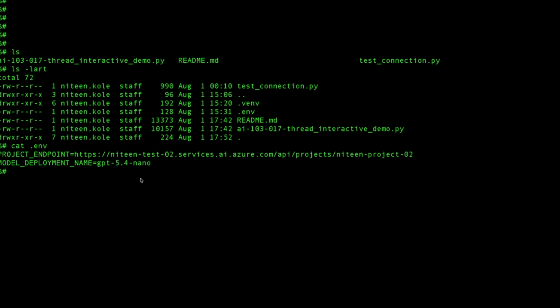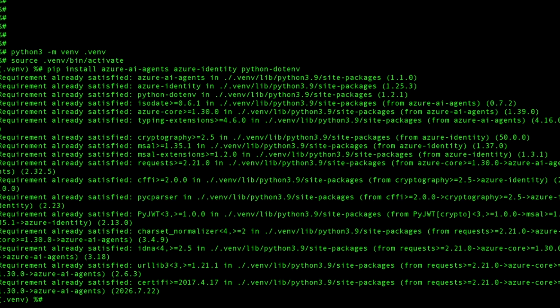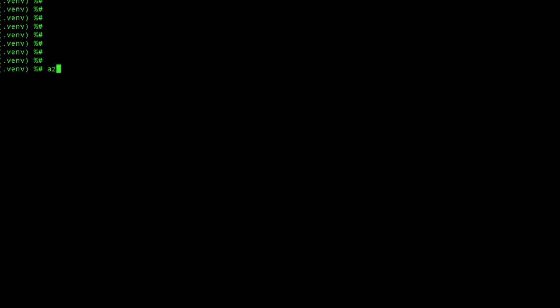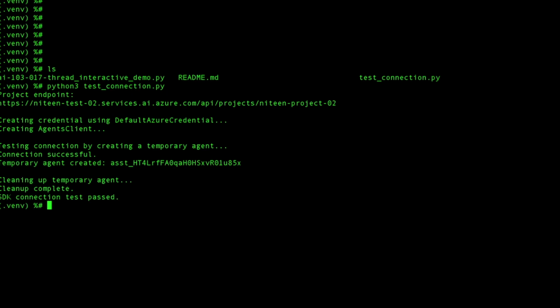I like to work in a virtual environment. Let's create our Python virtual environment first. Let's activate it. Let's install prerequisites. Here it says that I already have prerequisites. Then you need to use az login. I already logged in to save time. Let's test our connection. If you see here, our connection test has passed, so that means we can connect to our Azure Foundry.